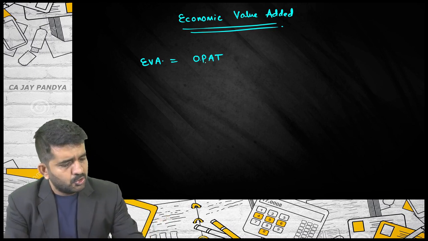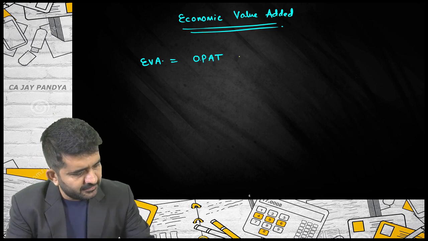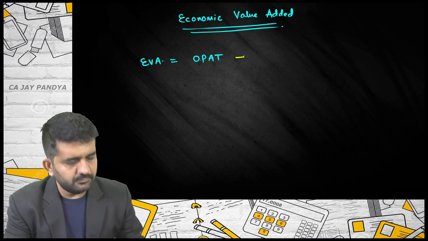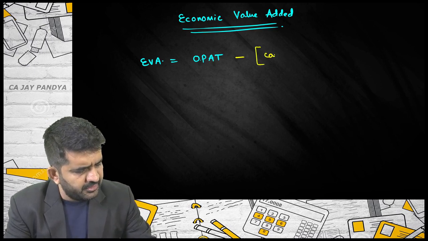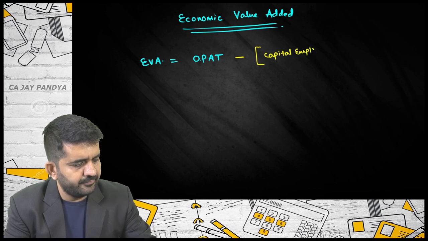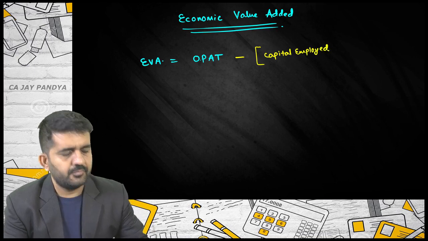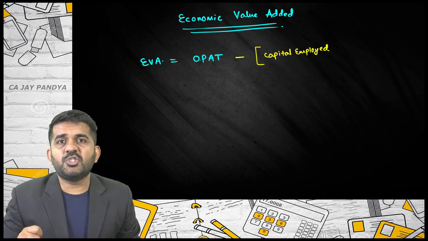So it is operating profit after tax minus what is deducted from it? It is your capital employed. So what is your capital employed?